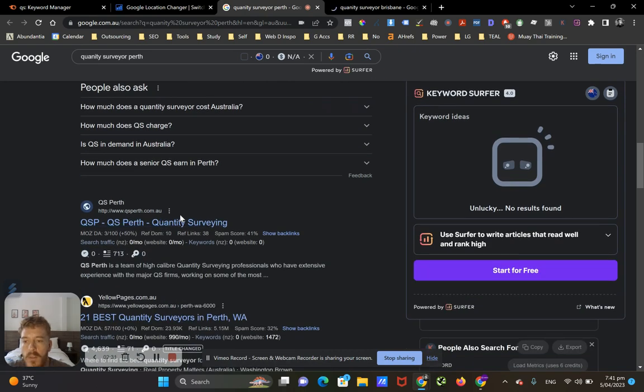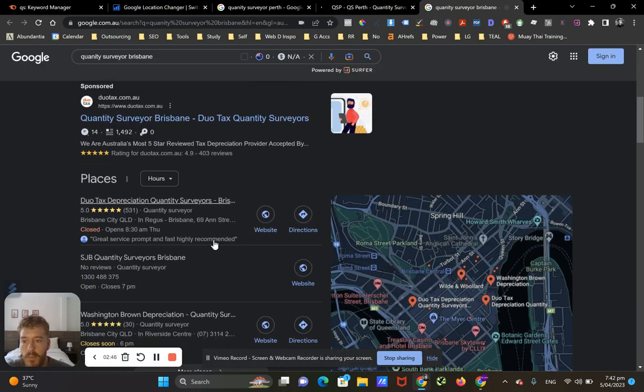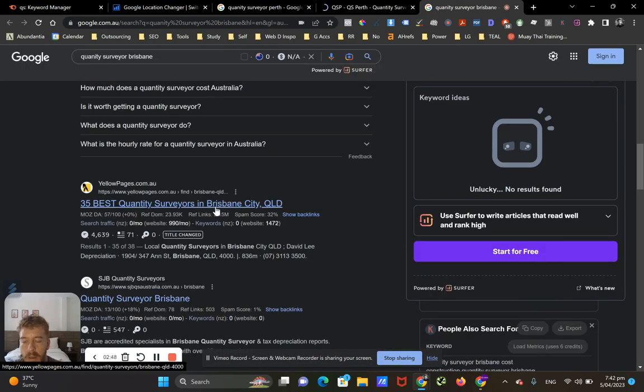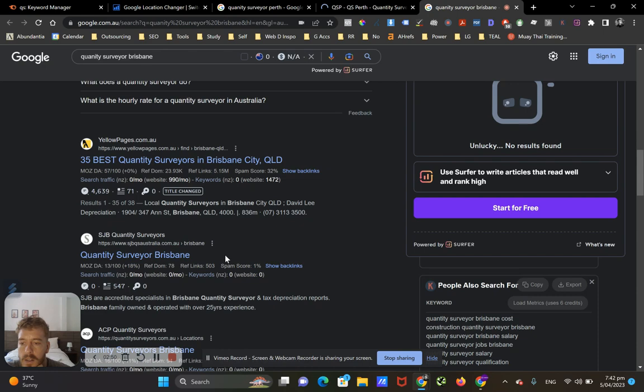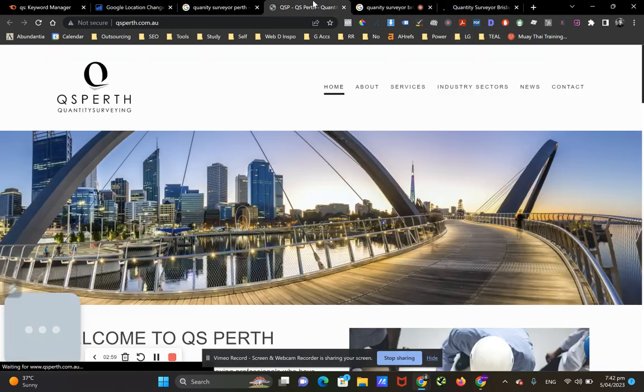So here we go. The number one result is actually a quantity survey rather than a web page about what a quantity survey is. So this is a good start. So we'll choose that for Perth. And for Brisbane, we've got the Yellow Pages. We're not interested in that. This one looks good though, quantity survey of Brisbane. So that's an actual quantity survey. The Yellow Pages is just a directory.